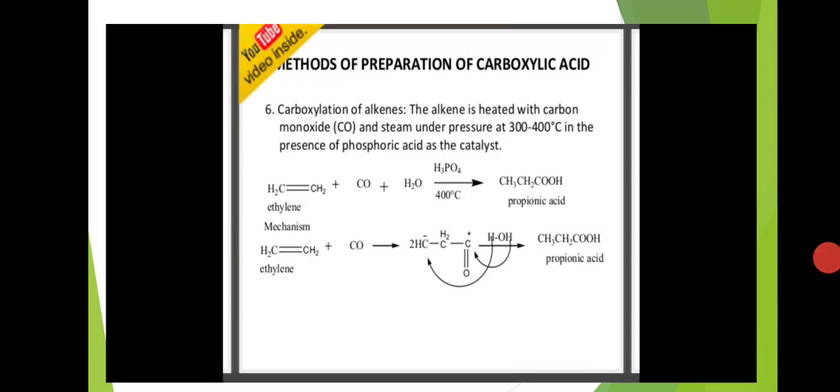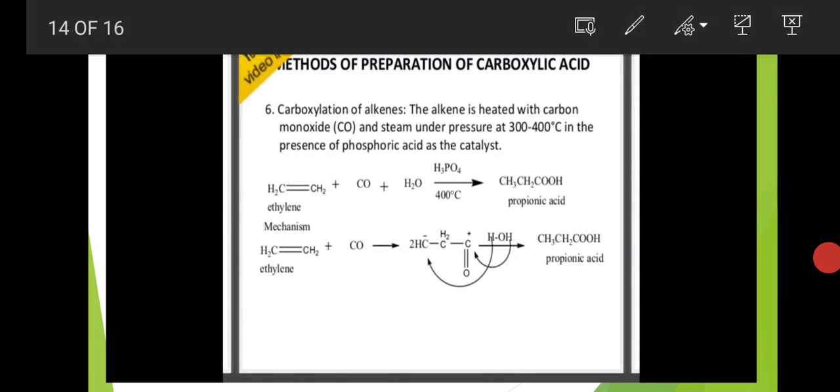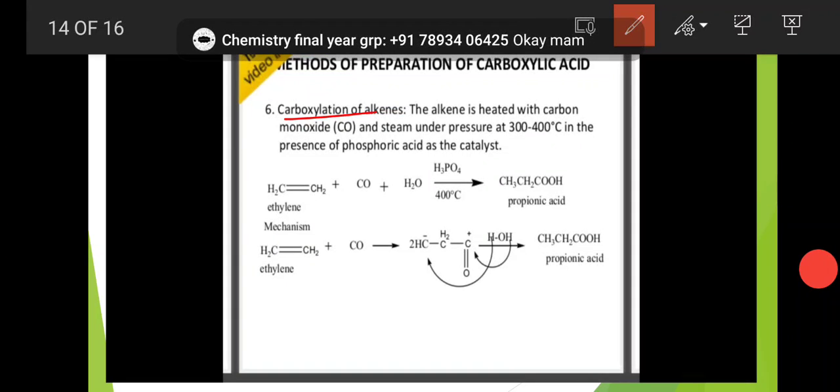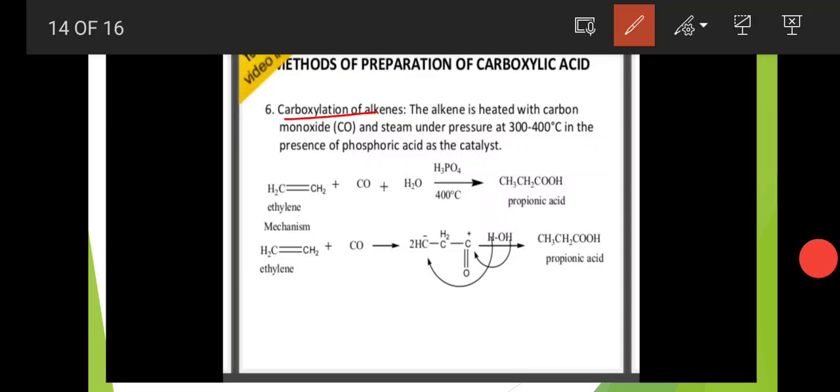Okay, next method is carboxylation of alkenes. Okay, sixth preparation method is what? Carboxylation of alkenes. The alkene is heated with carbon monoxide. Okay, here first the alkene is heated with carbon monoxide CO and steam under pressure at 300 to 400 degrees centigrade in the presence of phosphoric acid as a catalyst.